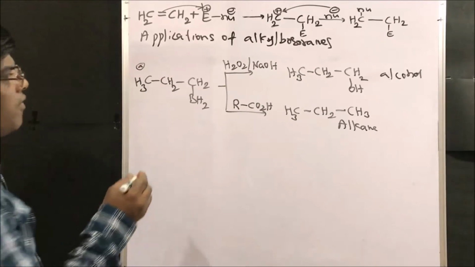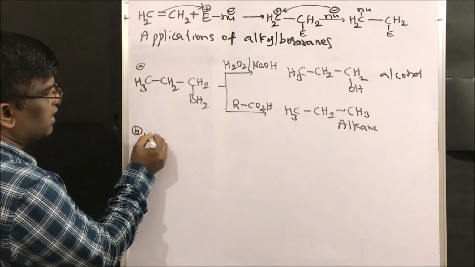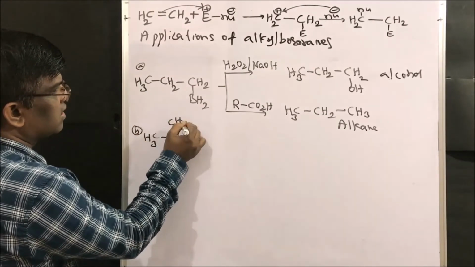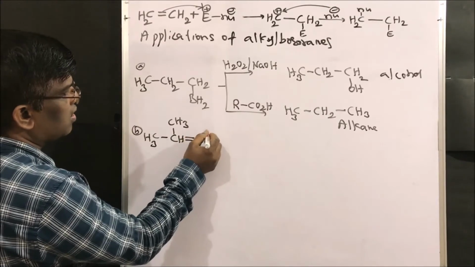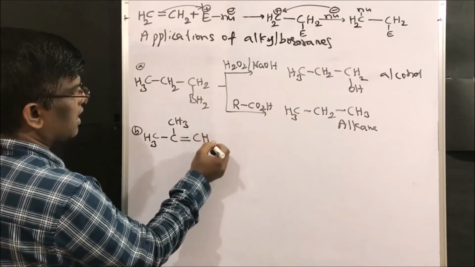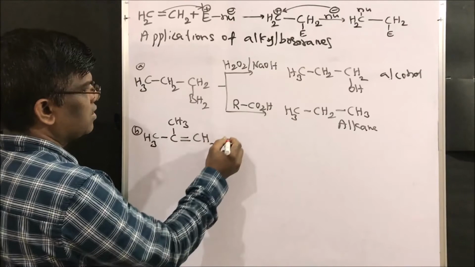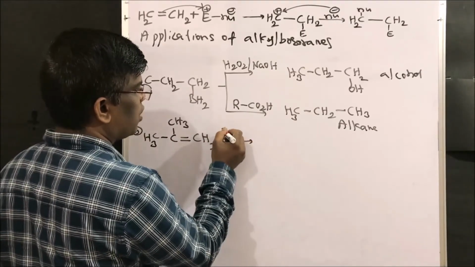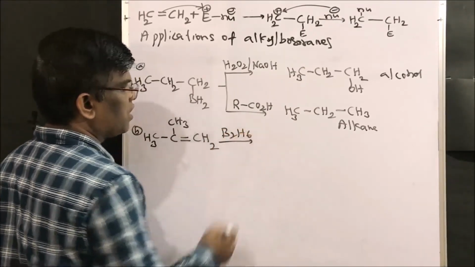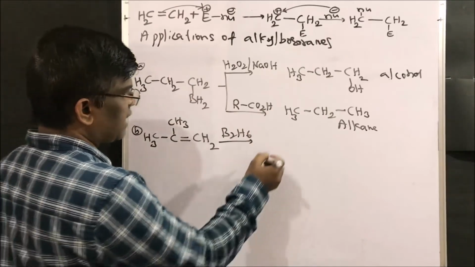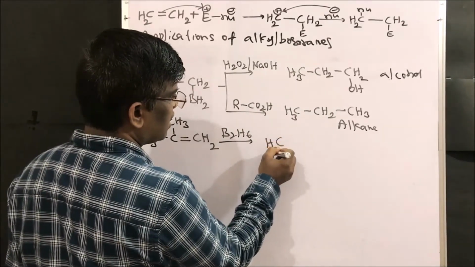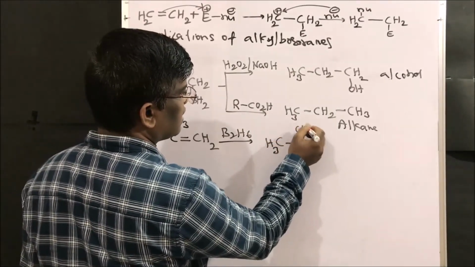Take one more example. CH3 CH CH3 with a double bond CH2. Upon reaction with diborane B2H6, what is going to be given? Yes, any guess? Boron will be added here and hydrogen will be added here.